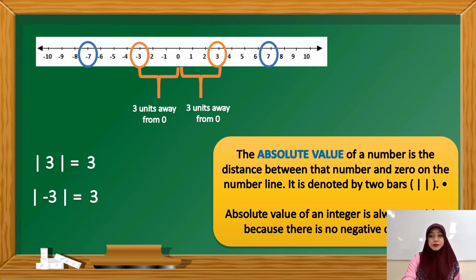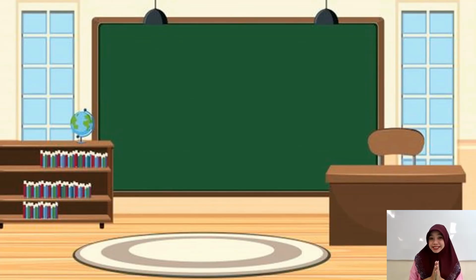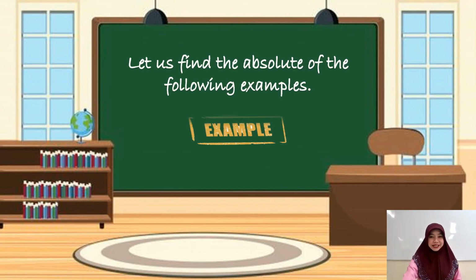Now let's take another example: negative 7 and positive 7. Negative 7 is 7 units away from 0, the same with positive 7. In symbols, the absolute value of 7 is equal to 7, and the absolute value of negative 7 is equal to 7. This is exciting. Let's have more examples.